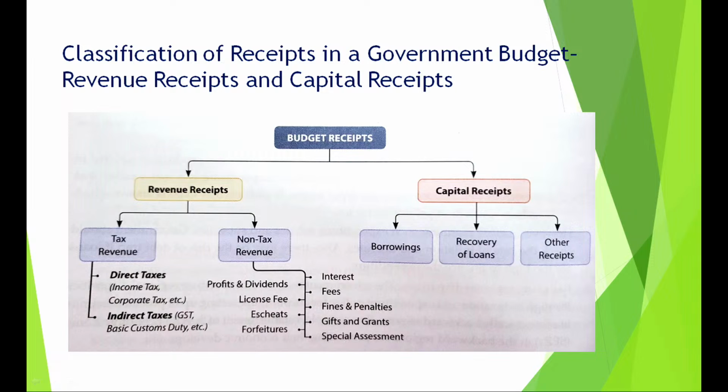You can have gifts, grants, or special assessments. Then you have capital receipts, which are made up of three types, which either increase liability or decrease asset: borrowing, recovery of loans, and other capital receipts.